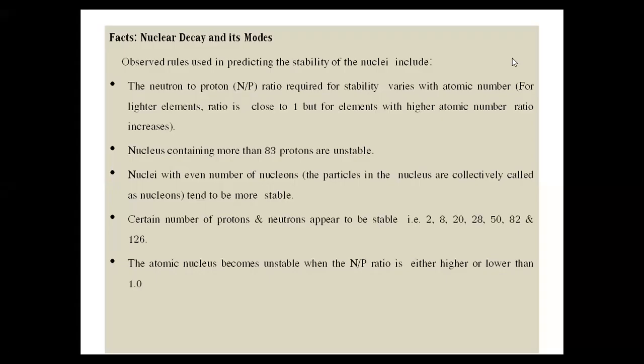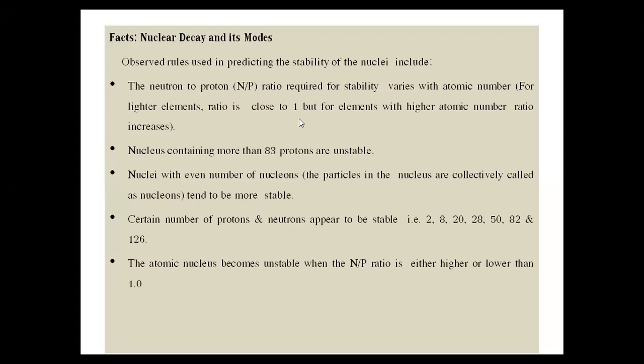So there are some facts related to the radionuclear decay procedure, and those are observed rules we can use for predicting the stability pattern of the nucleus. The neutron to proton ratio which is required for the stability varies with the atomic number. If we study the neutron to proton ratio for any radioactive element, it varies with the atomic number. Now, for lighter elements, the ratio is close to 1.